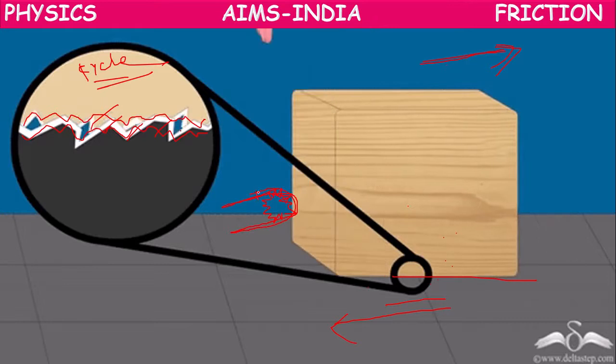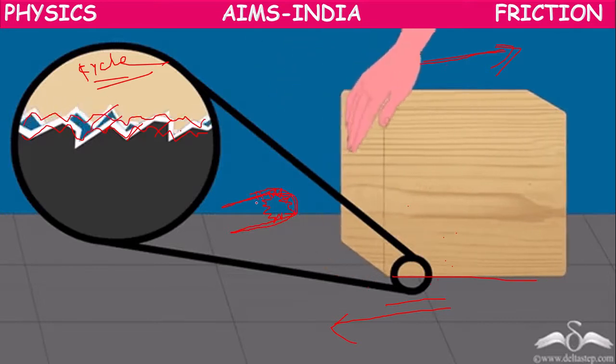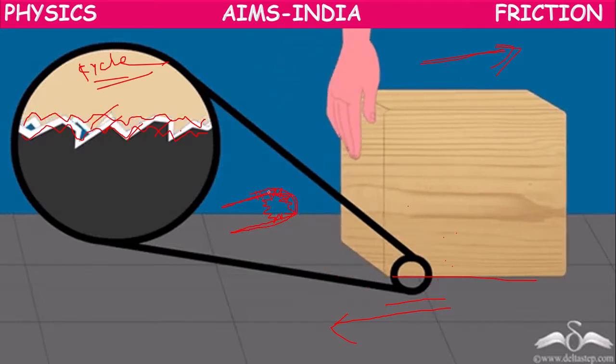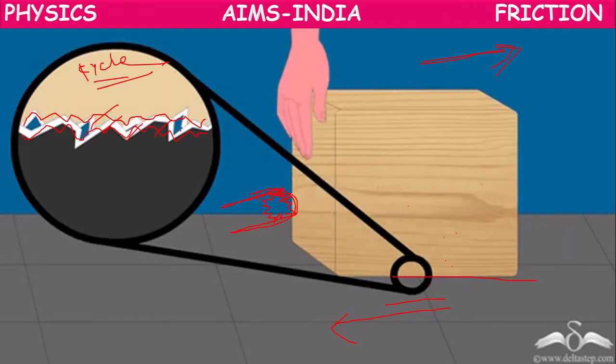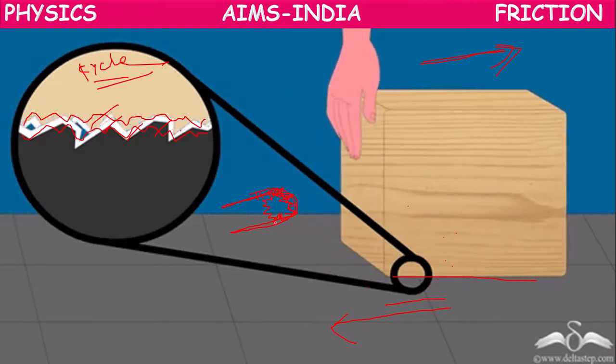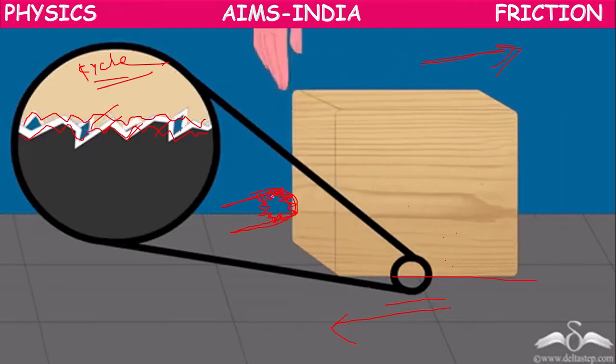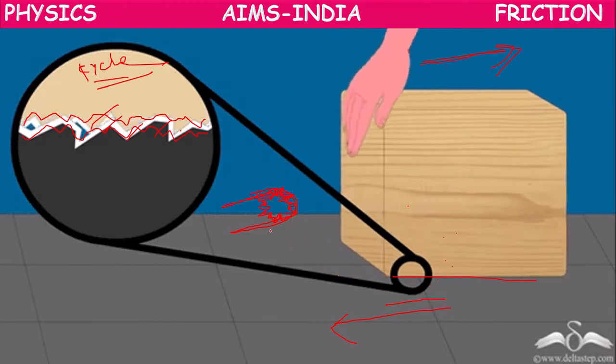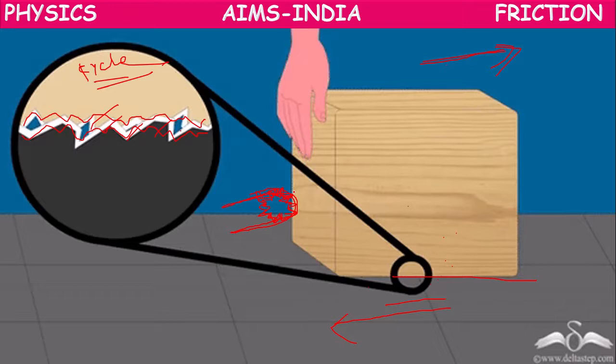The chain has holes which get locked with the sharp ends of this part, so that the chain moves and the cycle moves.